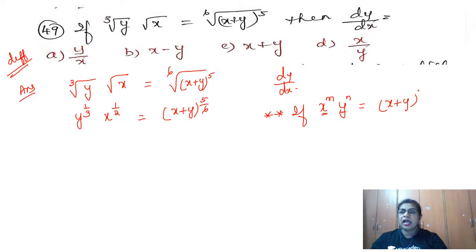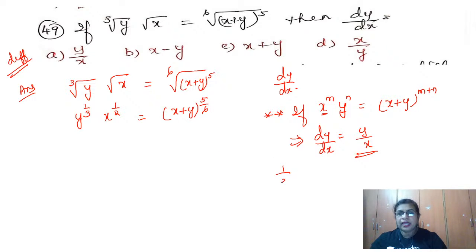So, base you add, and the powers also you add. If you have it in this format, then immediately dy by dx is equal to directly y by x. This is our shortcut. Okay, so now let us verify. We have to check whether 1 by 3 plus 1 by 2 will become 5 by 6. Then only this idea will work. So let us try that.